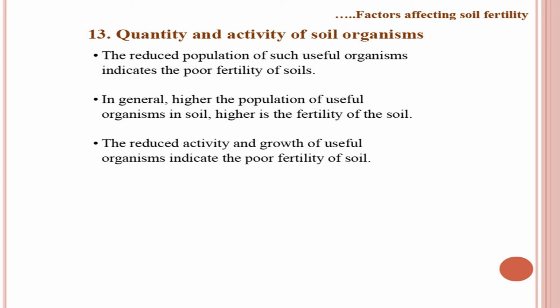Because of use of toxic material, fertilizer, pesticide and variety of such materials, the earthworm population has gone down. So is the case of other organisms. There is also poor biological activity in many soils. In general, higher the population of useful organisms in soil, higher is the fertility of the soil. The reduced activity and growth of useful organisms indicate the poor fertility of the soil.